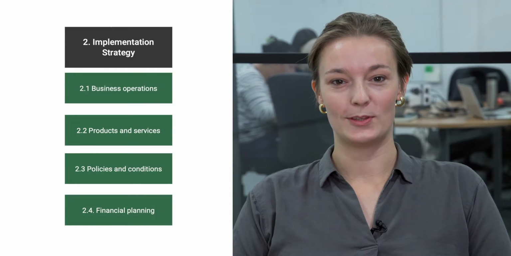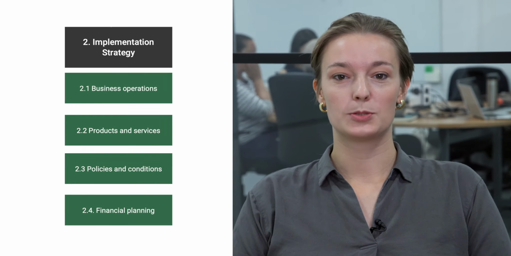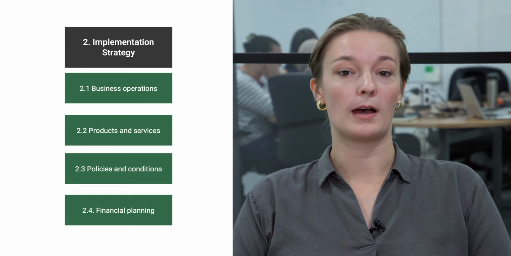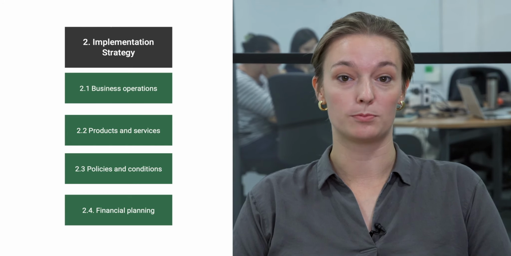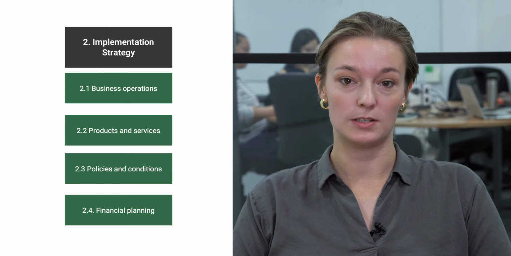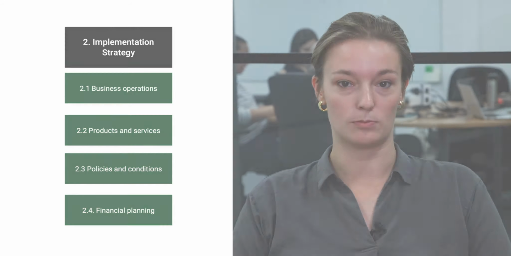The second element of the TPT framework is its implementation strategy. Here we ask companies to provide further details around how they're changing their business operations, how their transition plan is impacting the portfolio of products and services that they're offering, what policies and conditions they're implementing to achieve their strategic ambition, and also how they're integrating their transition plan into their financial planning.